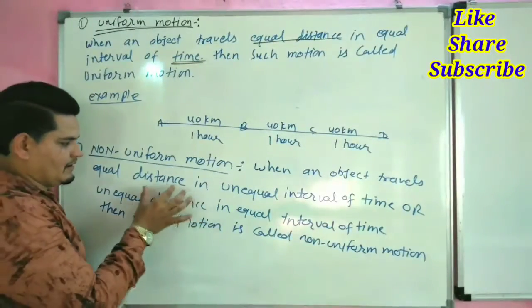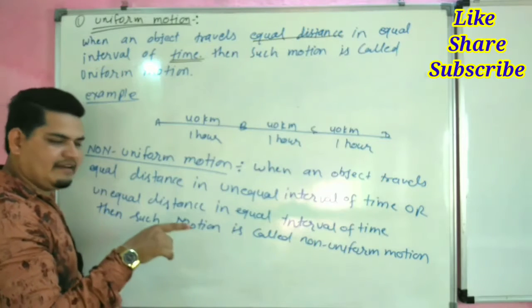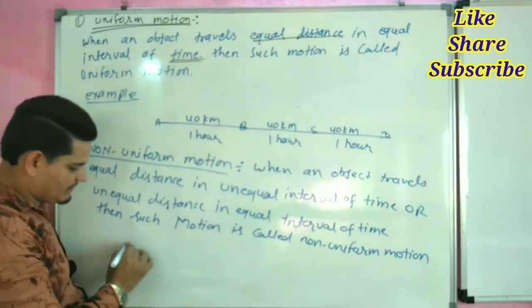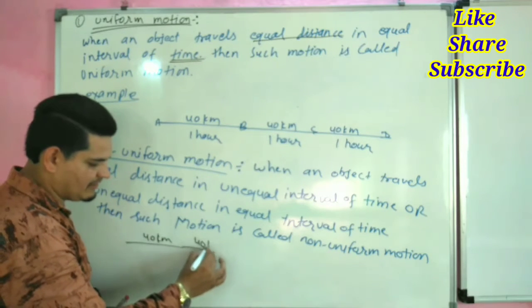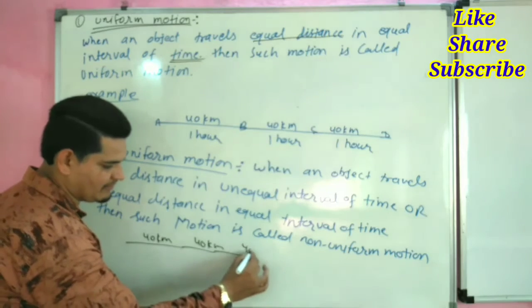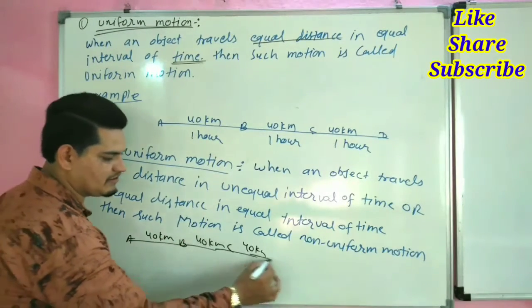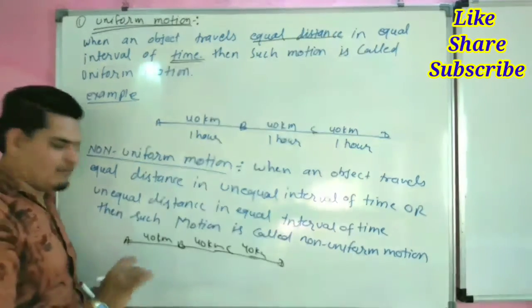Here distance is unequal, so time is equal, and time is unequal, so distance is equal. For example, if distance is 40 kilometer, again 40 kilometer and again 40 kilometer, from A to B and B to C and C to D, but time should not be equal.